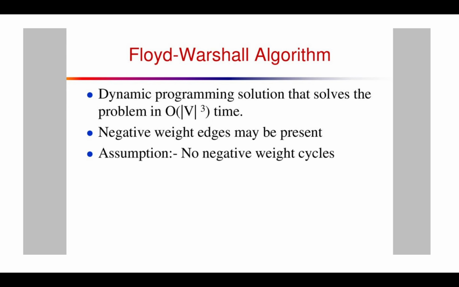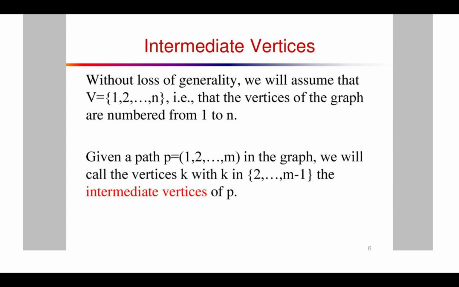The Floyd-Warshall algorithm is a dynamic programming solution that solves the problem in order of V cubed time. Negative weight edges may be present. Assumption: no negative weight cycles. Intermediate vertices for the Floyd-Warshall algorithm. Without loss of generality, we will assume that V is equal to 1, 2 and so on, that is, the vertices of the graph are numbered from 1 to n. Given a path P equal to 1, 2 and so on to m in the graph, we will call the vertices k with k in 2 and so on to m minus 1 the intermediate vertices of P.